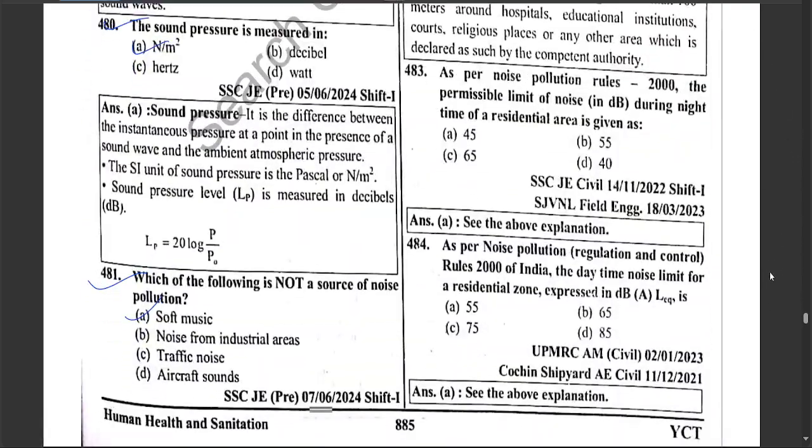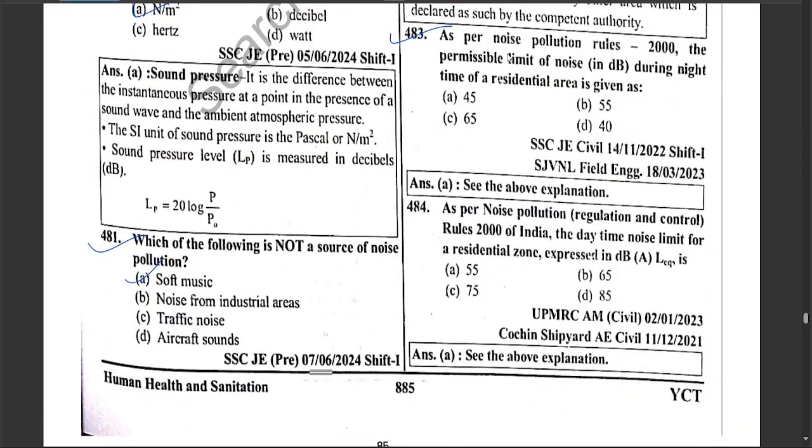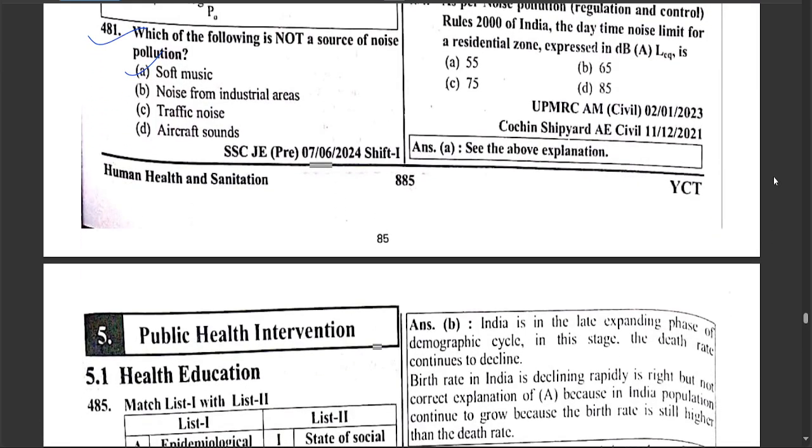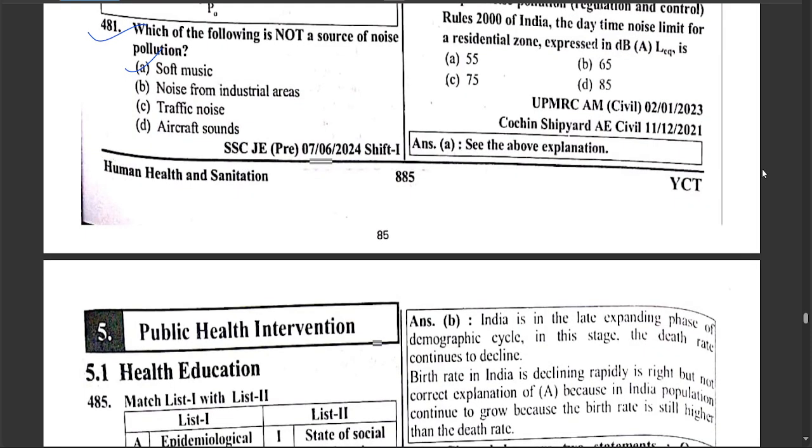As per the Noise Pollution Rule 2000, the permissible limit of noise during night time for residential areas given by 45. As per Noise Pollution Regulation and Control Rule 2000 of India, the day time noise limit for residential zone expressed in decibel is, which is 55.